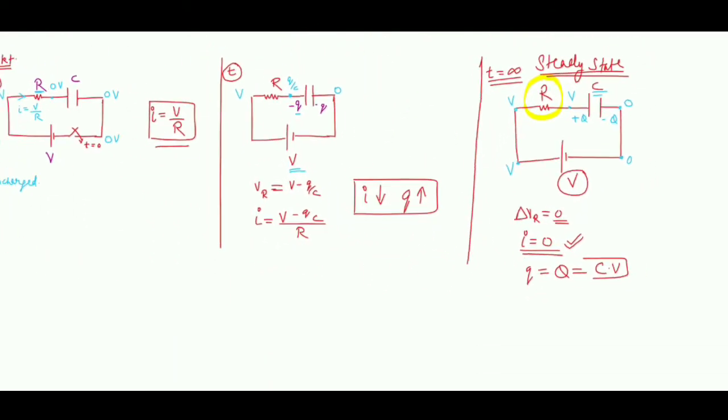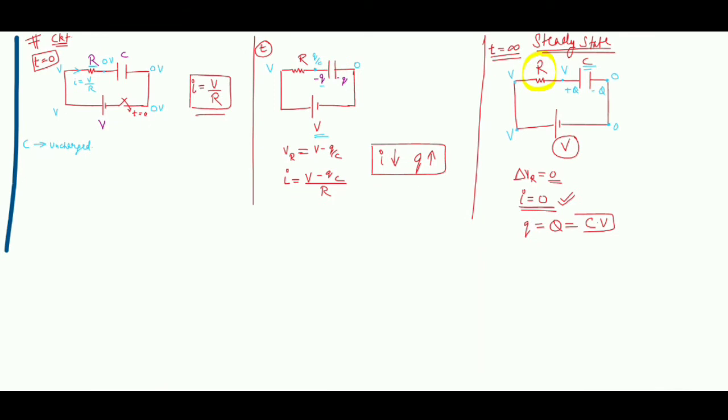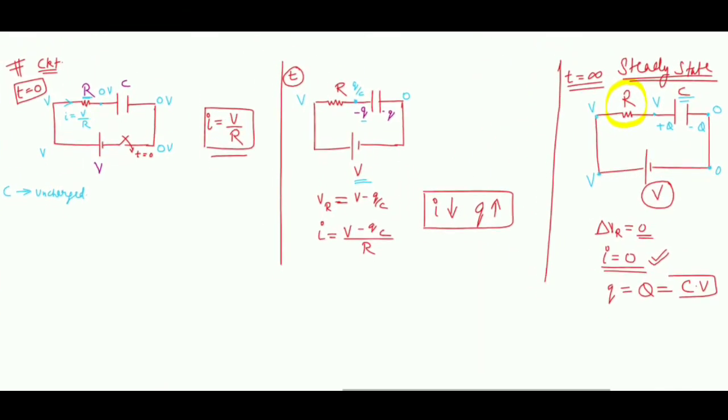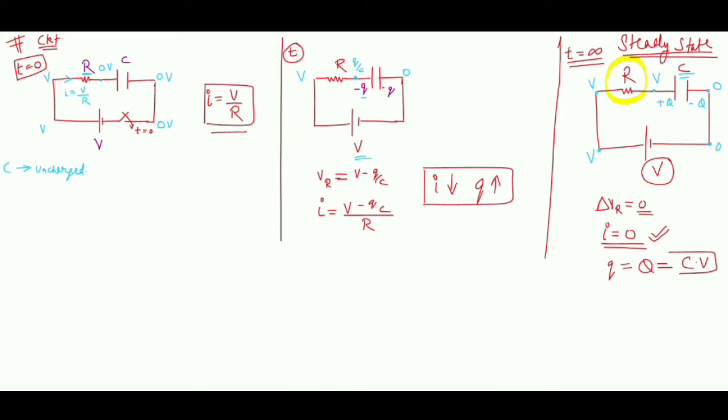So what has happened here is the charge has slowly increased to the maximum value, which is C into V: the capacitance multiplied by the voltage of the battery which you have applied. The charge has become maximum from 0, and the current has become 0 from maximum. The maximum value of current flowing initially was V by R, and now it is completely gone. So this is the brief idea of how charging takes place in reality.